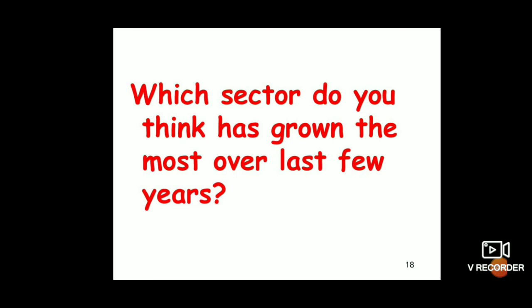Now the question is: which sector do you think has grown the most over the last few years? Think about this sector.